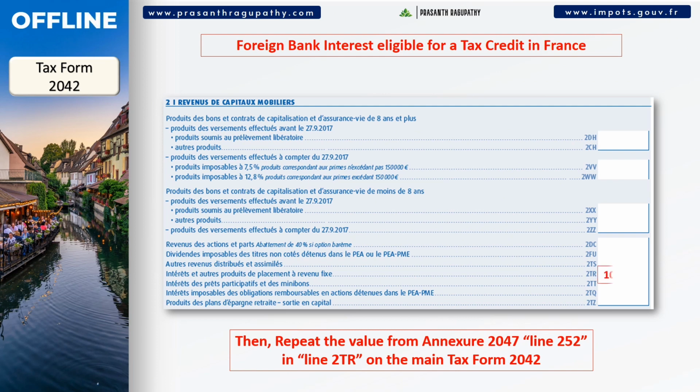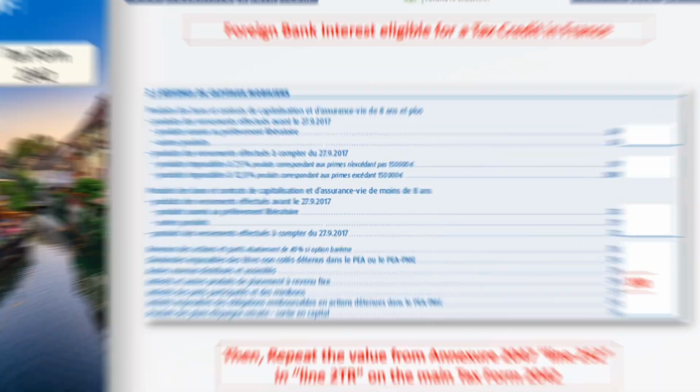Let me summarize the double taxation avoidance with an example. €100 of bank interest earned in India will be taxed at the rate of 30% in France. Adding this to the 10% tax deducted in India takes the total tax to 40%. Then a 10% tax credit is applied in France. So the final tax becomes 30%, shared between France and the respective country.